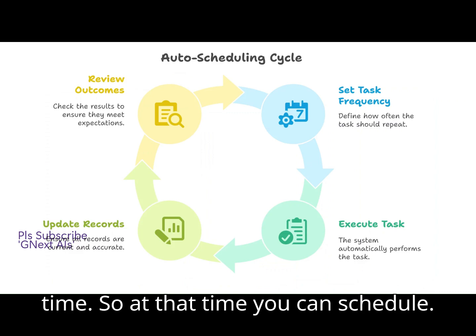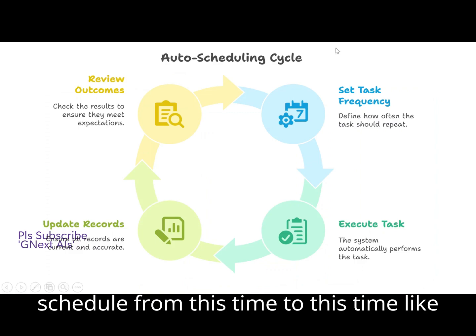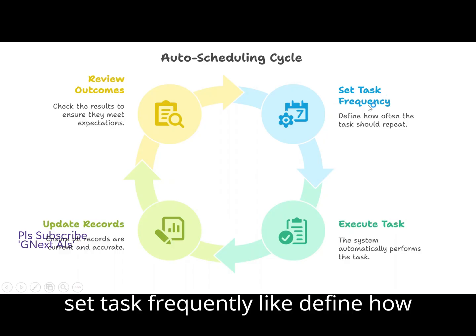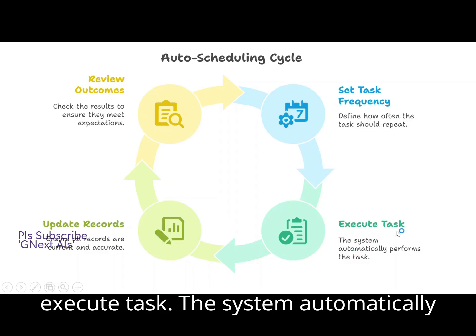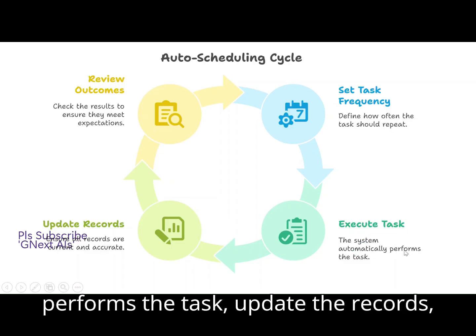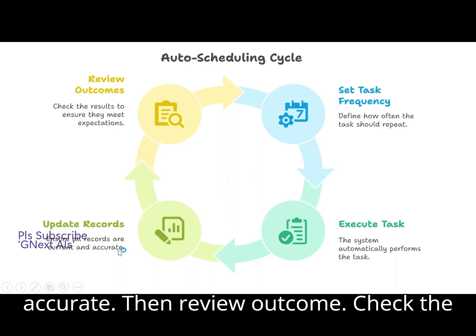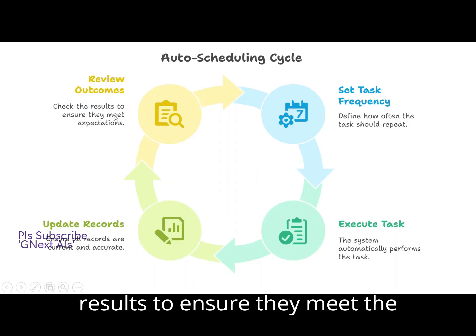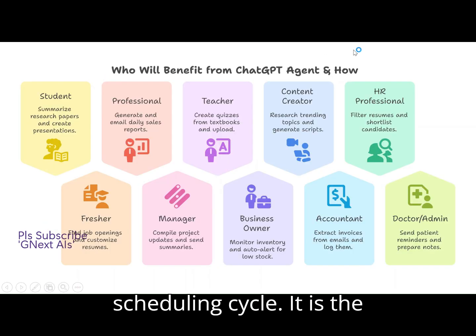At that time you can schedule, you have the AI agent, you schedule from this time to this time. Set task frequency: define how often the task should repeat. Then execute tasks: the system automatically performs the task, updates the records, and ensures all records are current and accurate. Then review outcome: check the results to ensure they meet expectations. So that is the auto scheduling cycle.